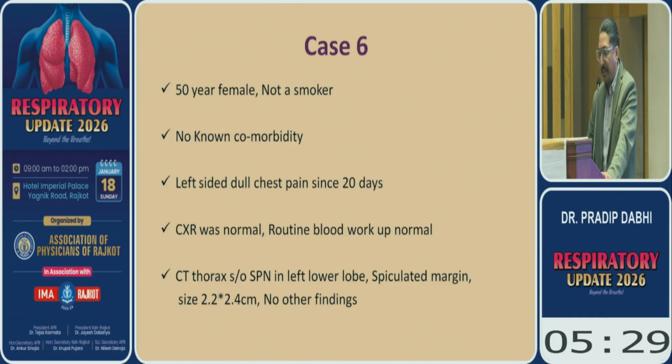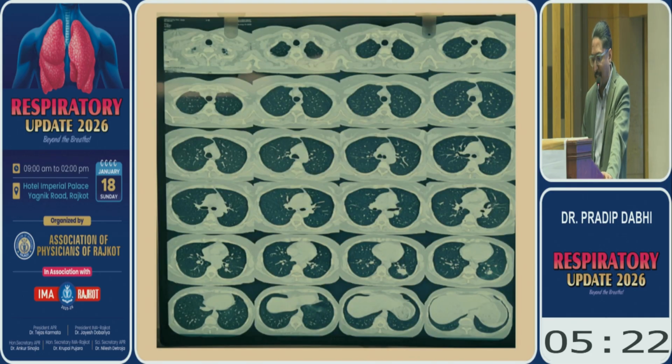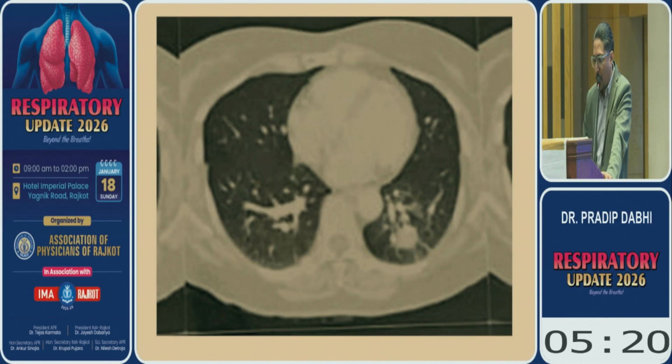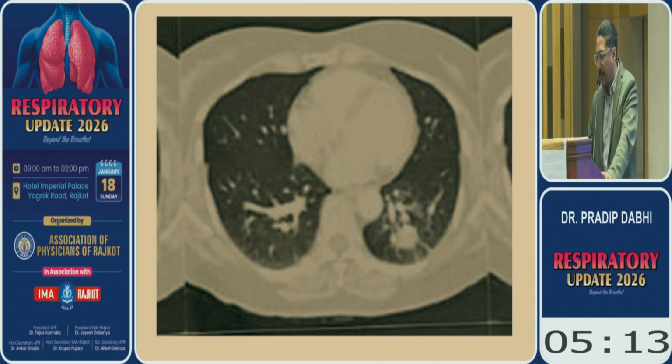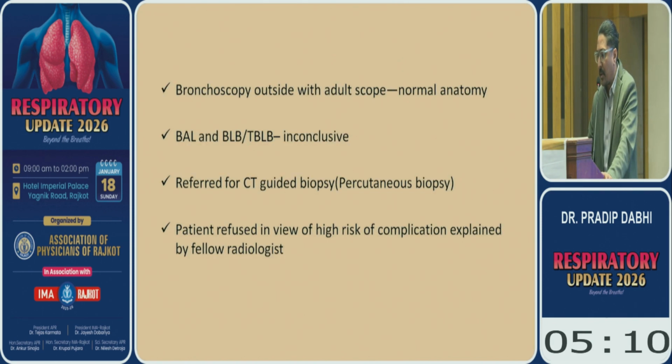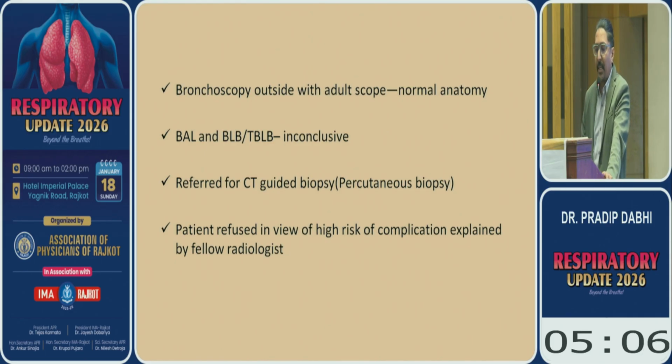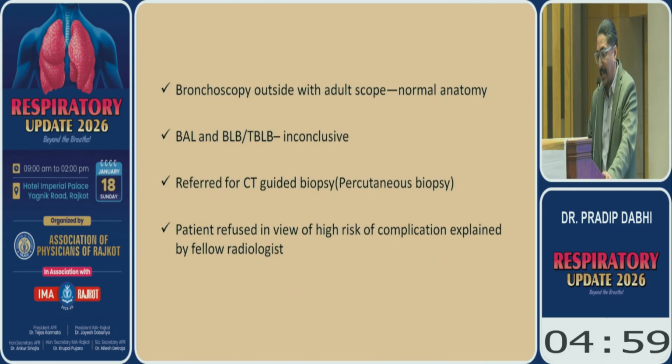This is a 50-year-old female, not a smoker, with left-sided chest pain for 20 years. Chest X-ray normal, CT thorax suggestive of an SPN in the left lower lobe. You can see this is the solitary pulmonary nodule: any opacity less than 3 centimeters, no collapse, no pleural effusion. It turns out to be an SPN. Bronchoscopy was already done outside. Everything was inconclusive. Patient was referred for percutaneous biopsy, but because this lesion is located in the center, the radiologist explained the risk of pneumothorax and the patient refused.